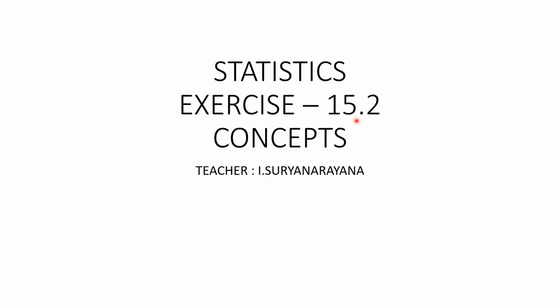In this exercise 15.2, we completely focus on finding variance and standard deviation for different kinds of data. Means for ungrouped data, for discrete frequency distribution, and for continuous frequency distribution. Okay, my children, are you ready to listen to the class? Right.